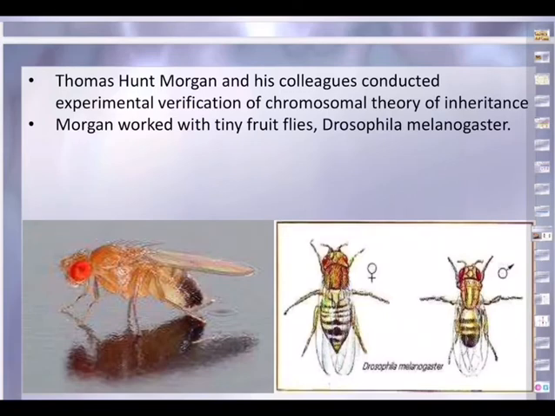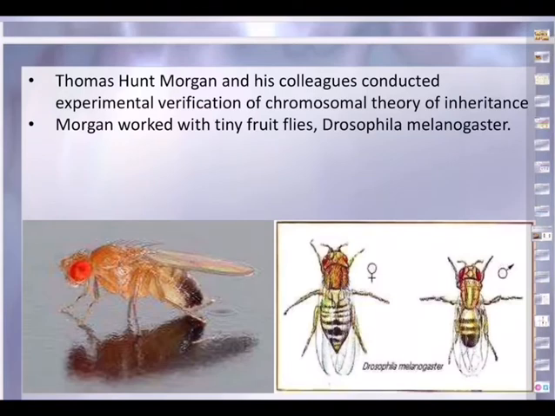They behave as units. Both chromosomes as well as genes occur in pairs in the diploid cells, as we have seen just now. A gamete contains only one chromosome of a type and only one of the two alleles of a trait. These are the salient features of Sutton and Boveri's chromosomal theory of inheritance.